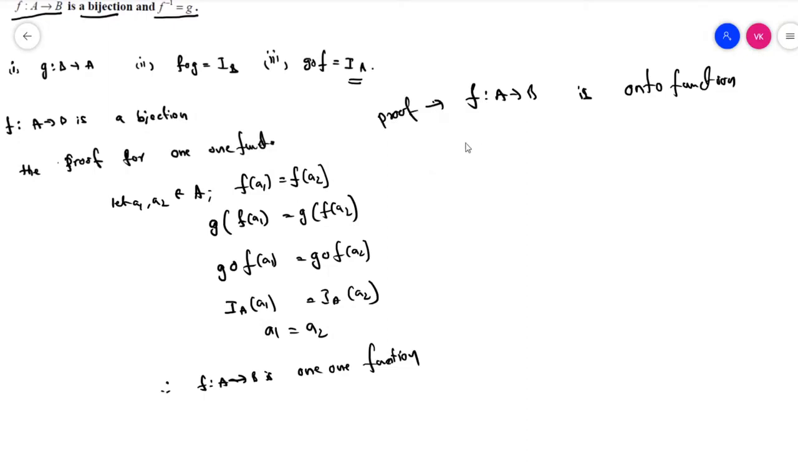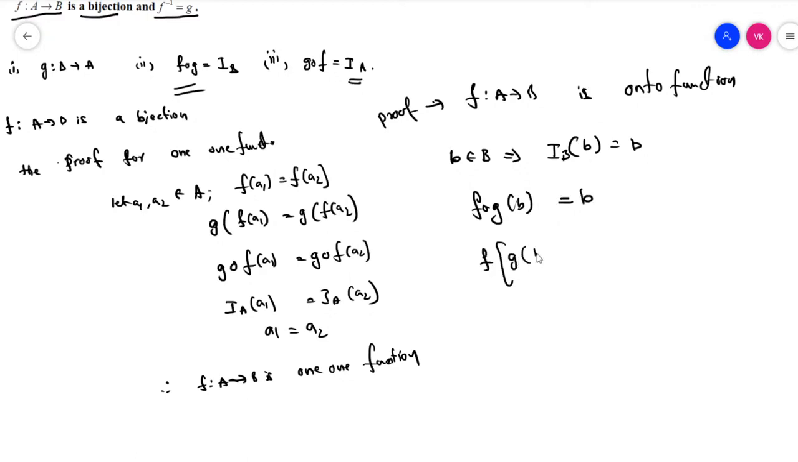Okay, let's take b belongs to B, which implies we can write I_B of b is equal to b. Why? Because I_B is an identity function. Now we will take I_B directly as f circle g of b is equal to b. We can extend that as f of g of b is equal to b.